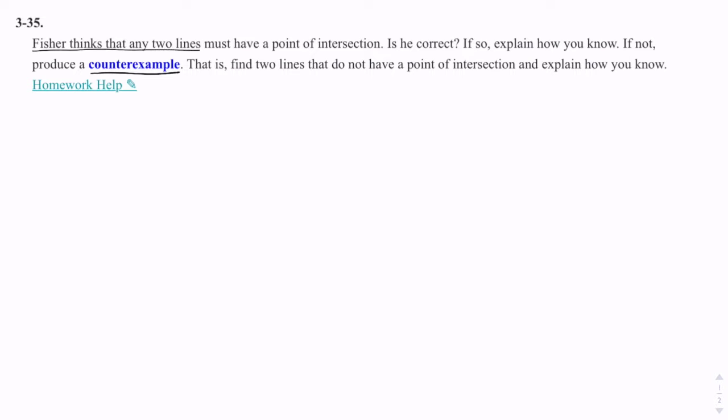Fisher says that two lines must have a point of intersection, right? And again, when we say line, it's a straight line. There is no curved line. That's a curve, right? So if I draw lines, and lines also extend in both directions forever. By definition of a line in geometry, it extends in both directions forever. So if I have two lines like this, eventually they're going to hit. So Fisher says, all two lines have a point of intersection.